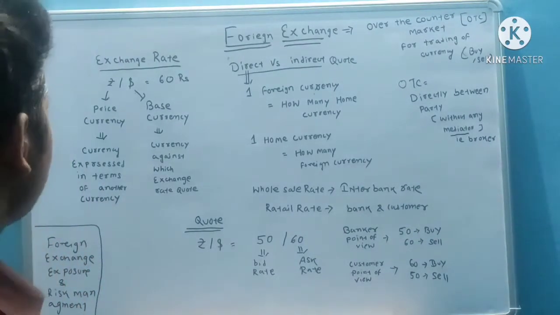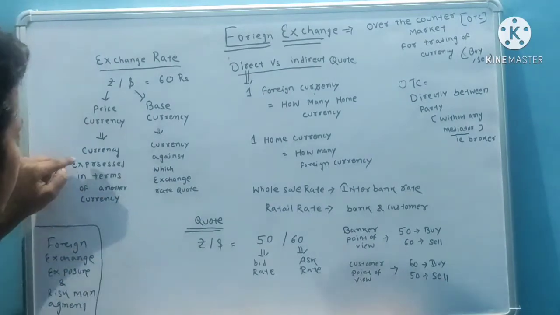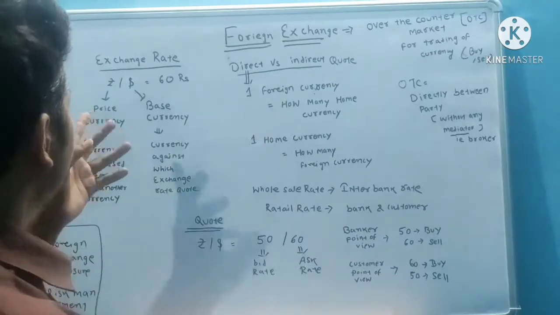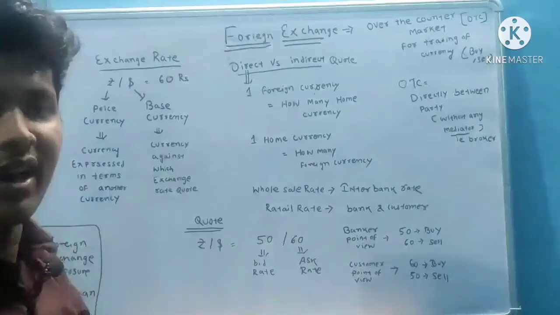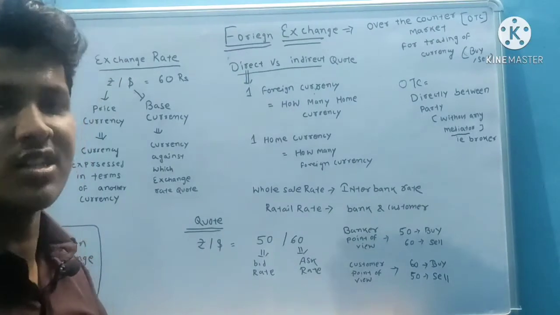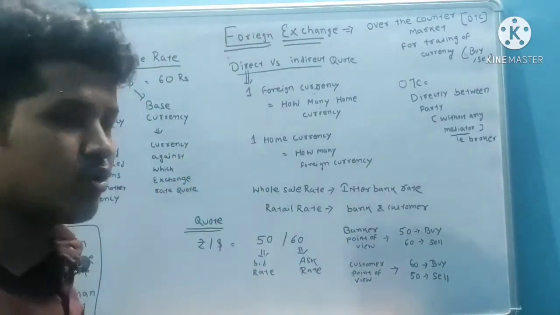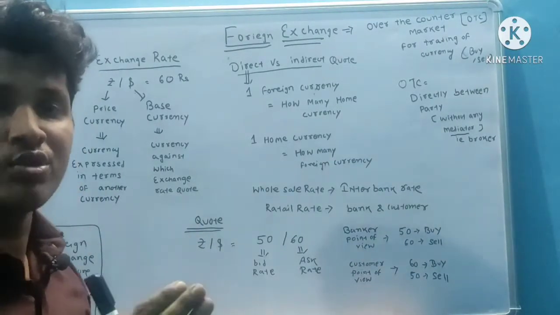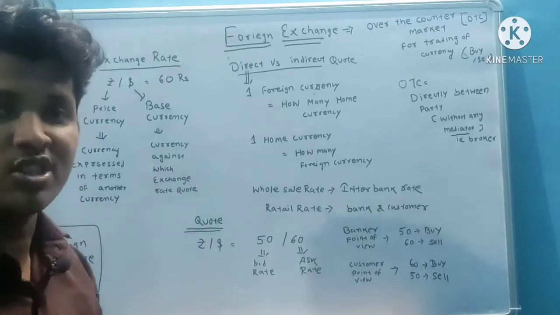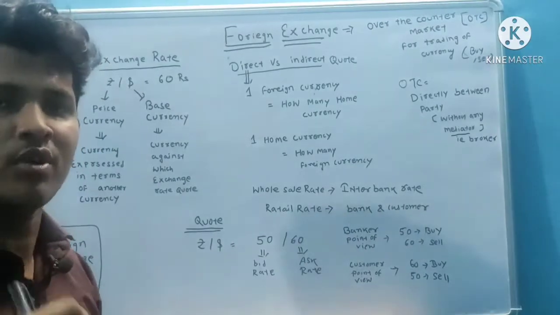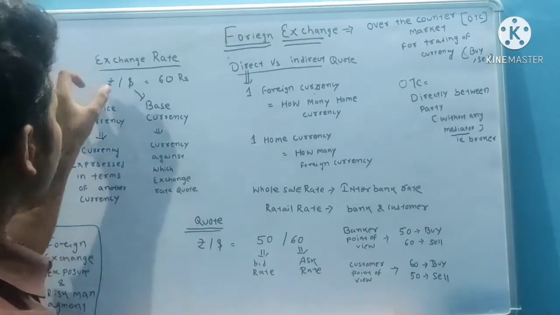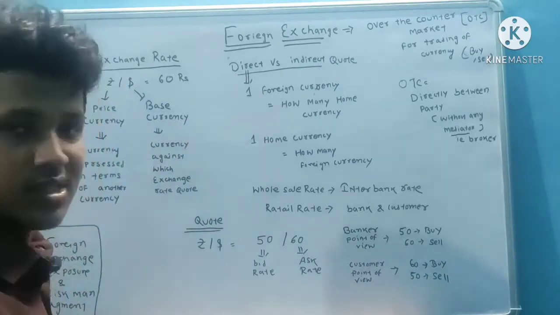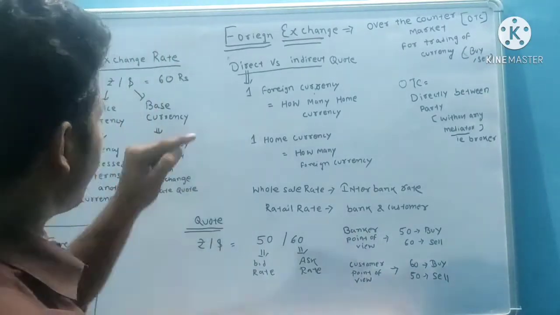That is the price currency: a currency expressed in terms of another currency. So $1 is equal to 60 rupees. In the rupee by dollar quote, the rupee we call the price currency, and the dollar we call the base currency.